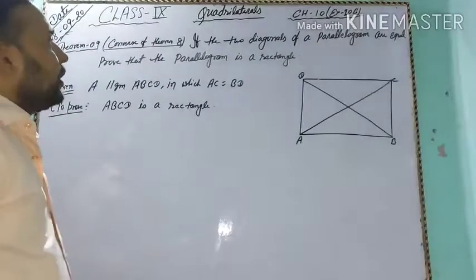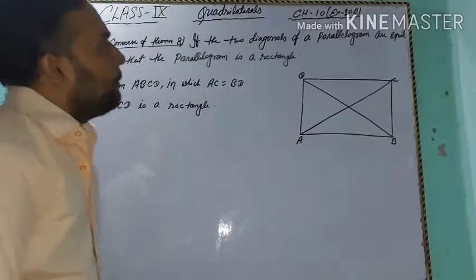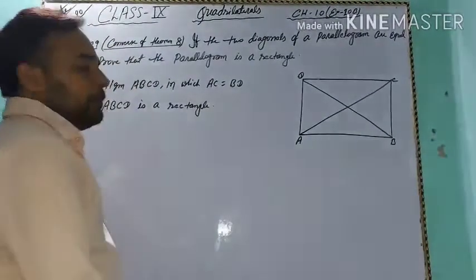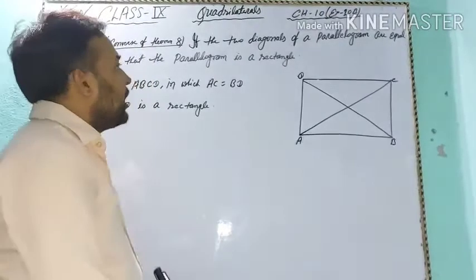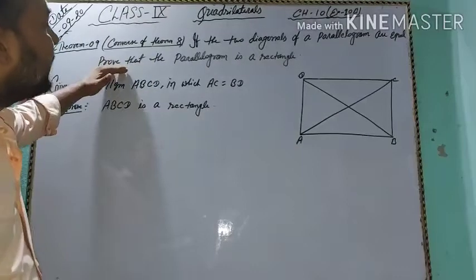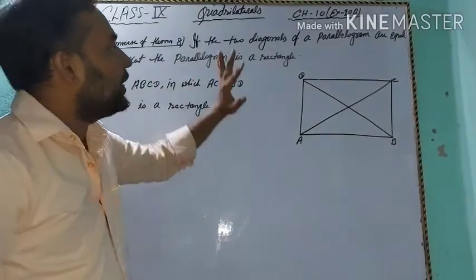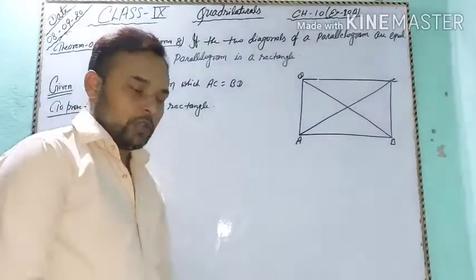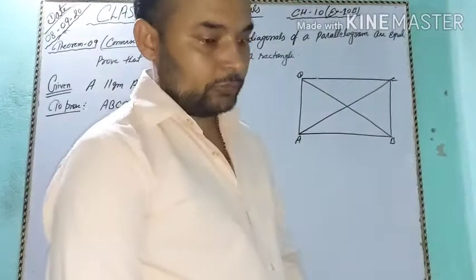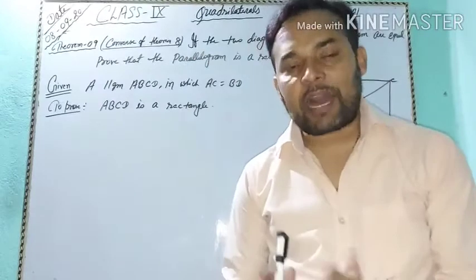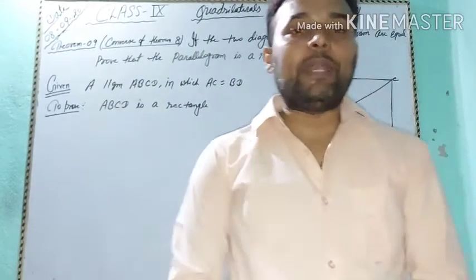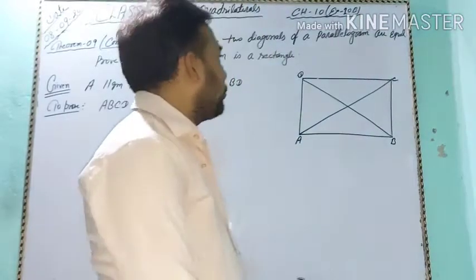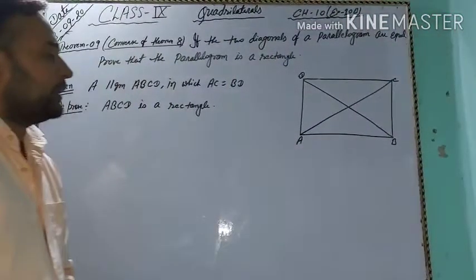If the two diagonals of a parallelogram are equal, prove that the parallelogram is a rectangle. If the two diagonals of a parallelogram are equal, then prove that the parallelogram is a rectangle.